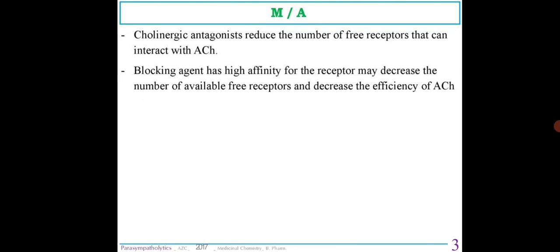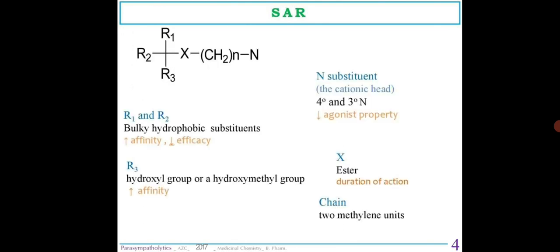The cholinergic antagonists reduce the number of free receptors that can interact with ACH. The blocking agent has high affinity for the receptor and it may decrease the number of available free receptors and decrease the efficiency of ACH.